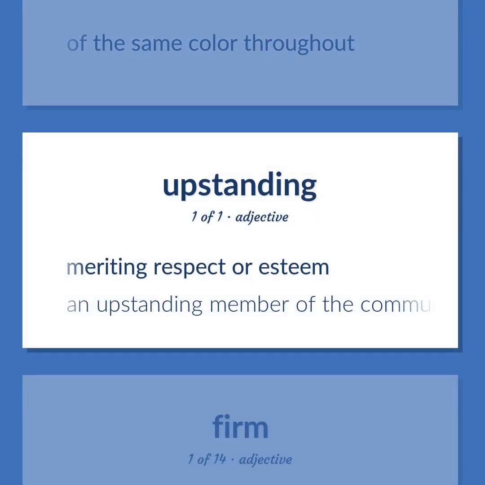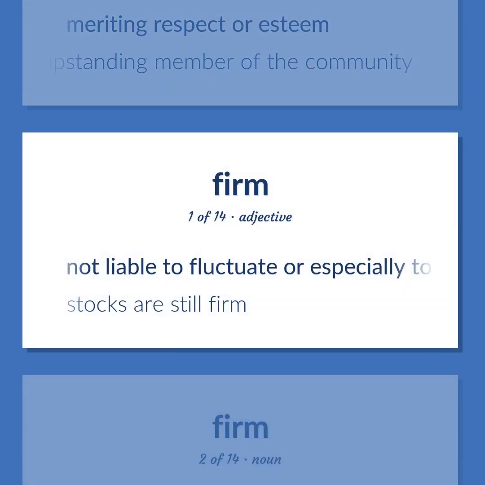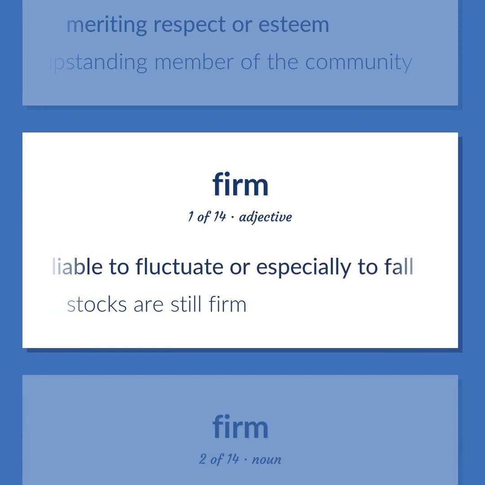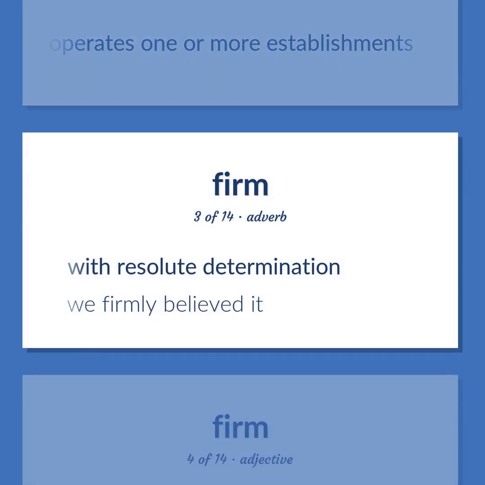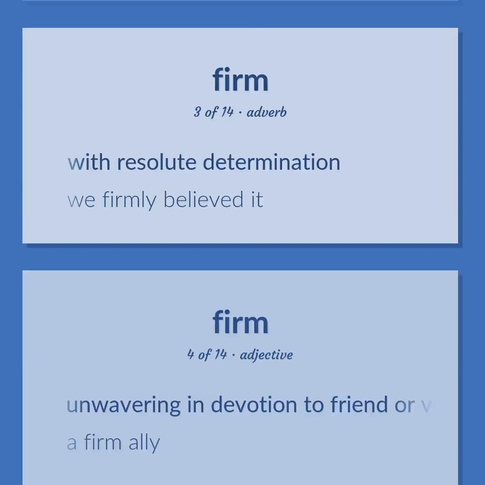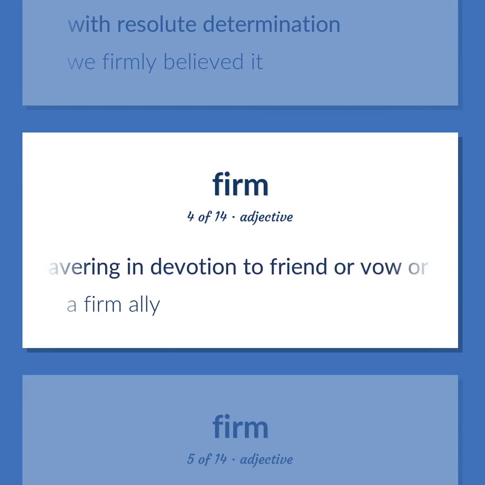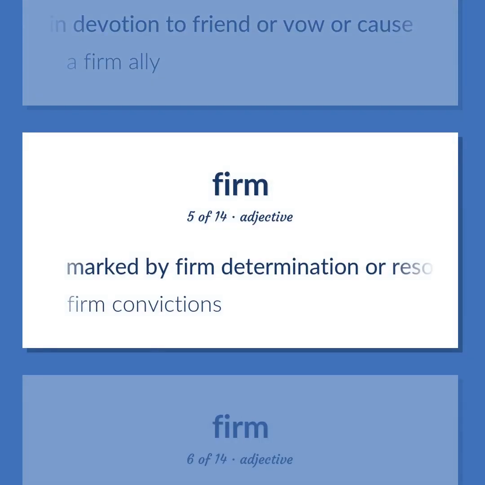Meriting respect or esteem. An upstanding member of the community. Not liable to fluctuate or especially to fall. Stocks are still firm. The members of a business organization that owns or operates one or more establishments. With resolute determination. We firmly believed it. Unwavering in devotion to friend or vow or cause. A firm ally. Marked by firm determination or resolution, not shakeable. Firm convictions.